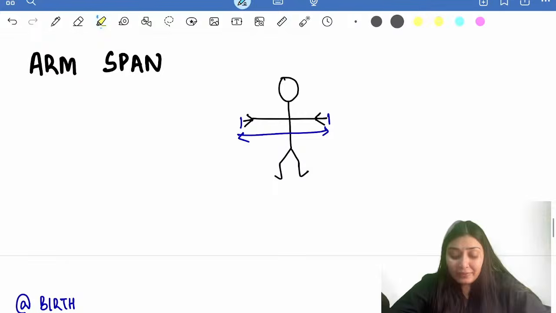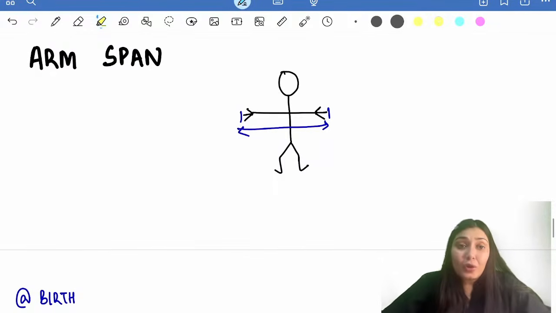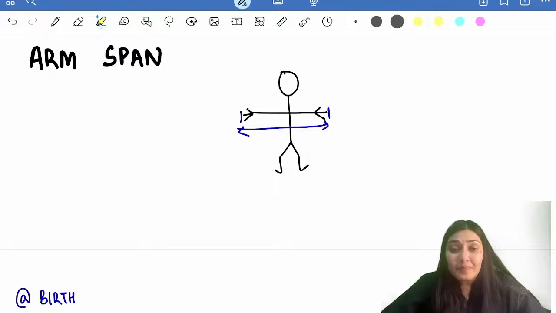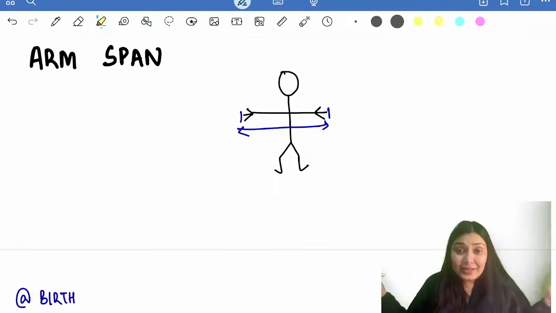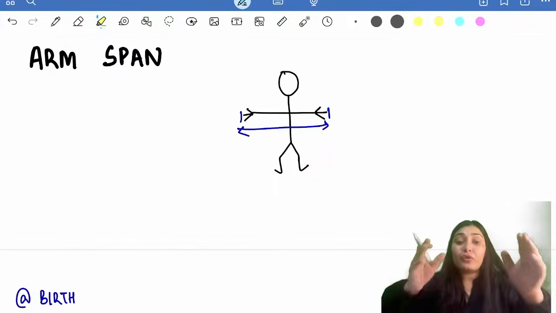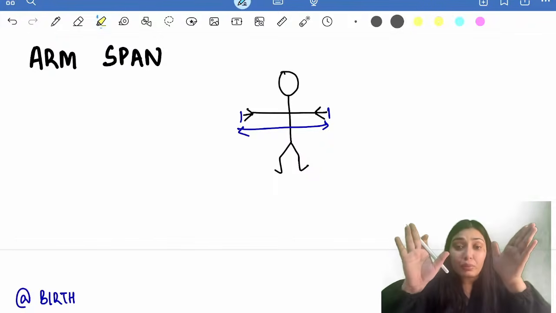Also, we have this arm span. How do we measure the arm span? Arm span is measured if we make the child stand like this with arms outstretched and measure the distance from the tip of the middle fingers of both the hands.